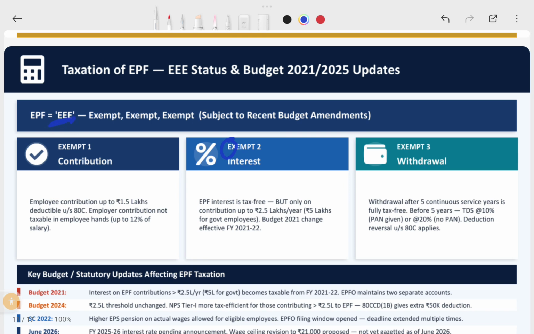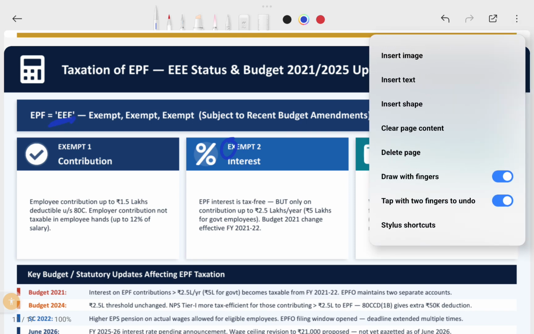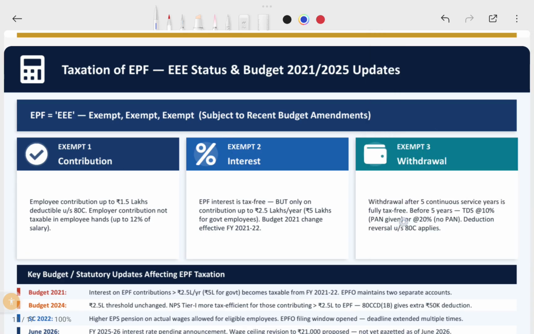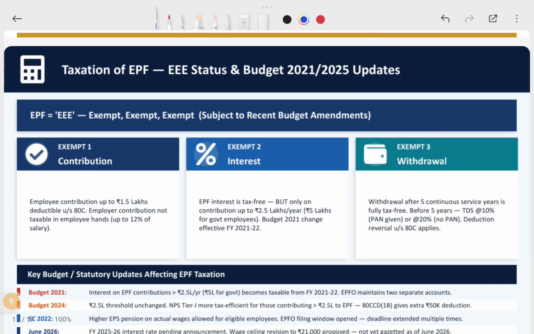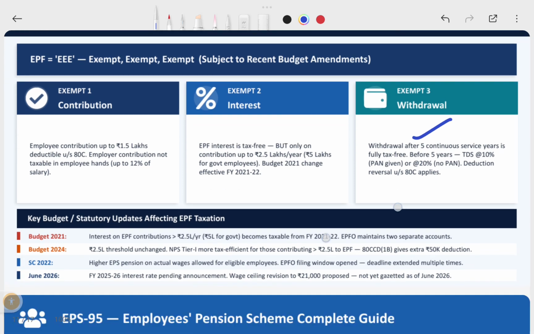So on withdrawal after completion of 5 years of service, it is fully tax free. Before 5 years, TDS will be deducted. If you don't have a PAN, 20% will be deducted. The deduction reversal available in 80C applies. I mean, TDS will be deducted, so you need to calculate tax as per your regular threshold limits. If you are above 5 lakhs or 12 lakhs based on your year of withdrawal, that will be taxable. But after completion of 5 years of service, it is fully exempt under the PF Act.